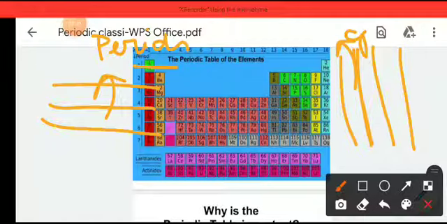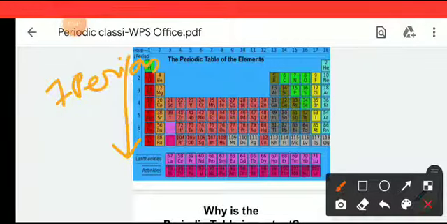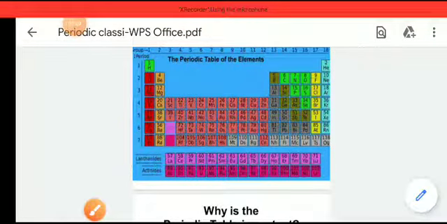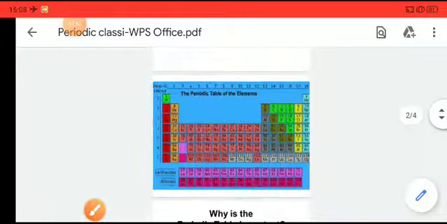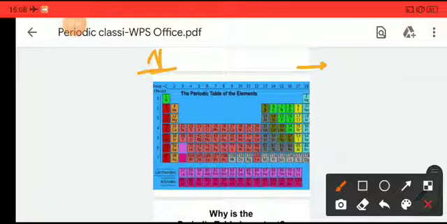In the modern periodic table, we have 7 periods and 18 groups. Here the periodic table starts from here, and the groups run from here to there. The first group is named alkali metals. Group number 2 is named alkaline earth metals, and from group number 3 to group number 12, they are called d block elements.